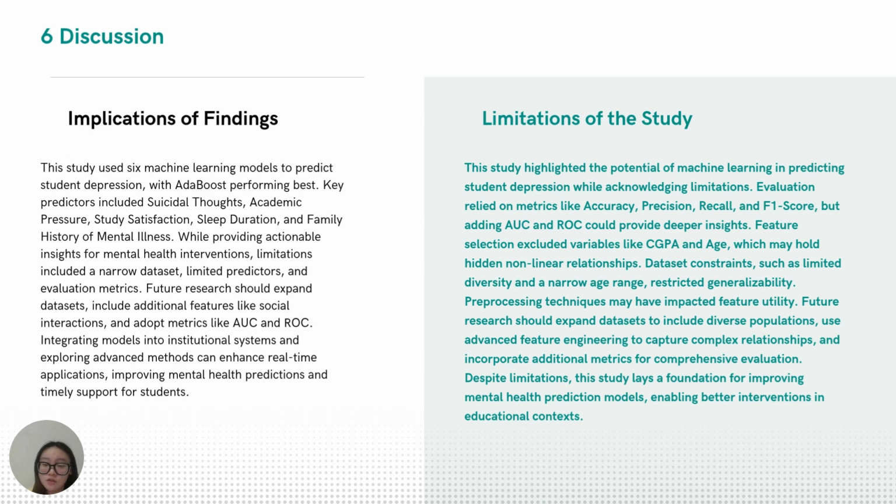Future studies should use bigger datasets with more variety, including social and behavioral data. By adding better feature engineering, real-time use, and more detailed metrics, future research can improve the accuracy and usefulness of these models. Even with its limits, this study shows machine learning's potential to improve mental health support for students.